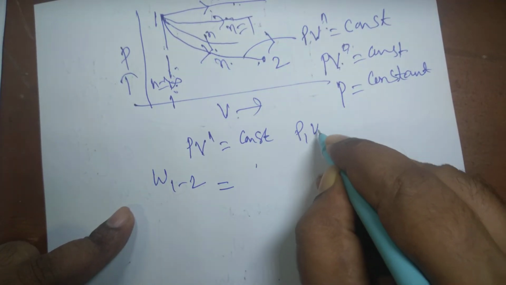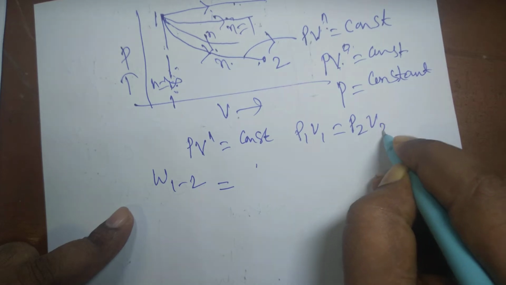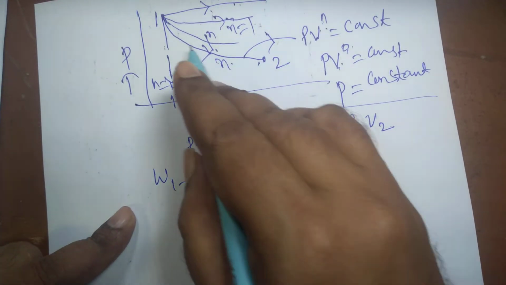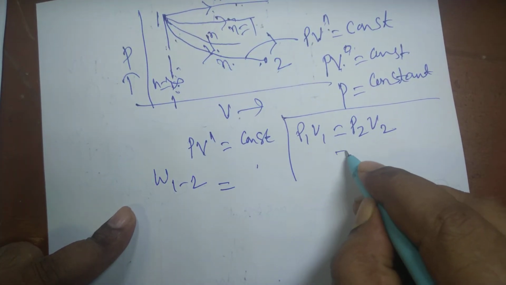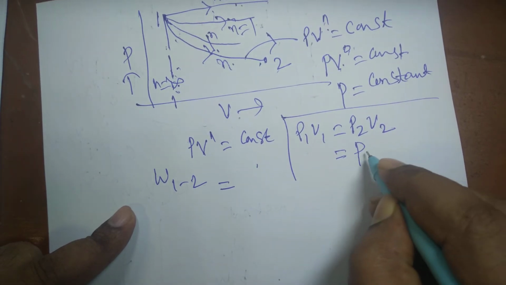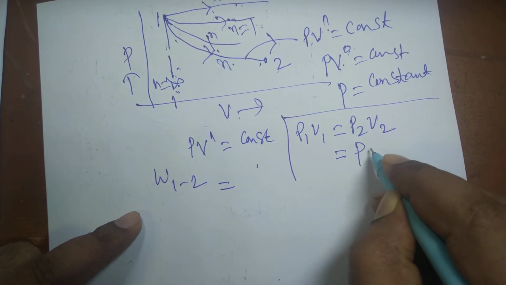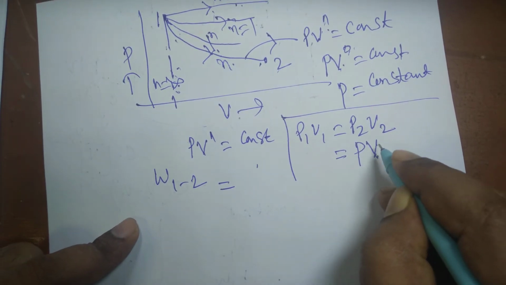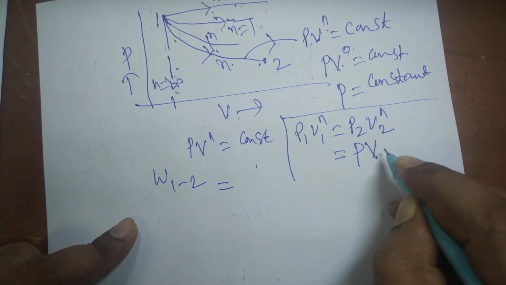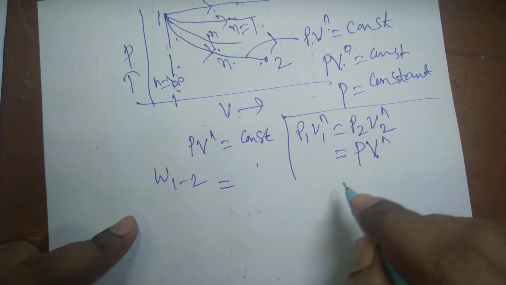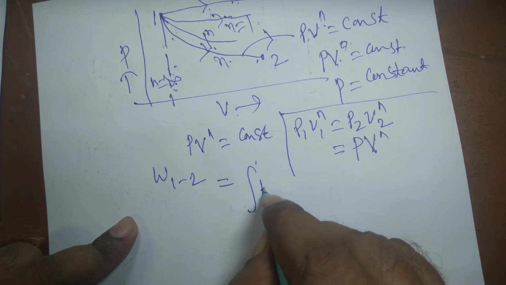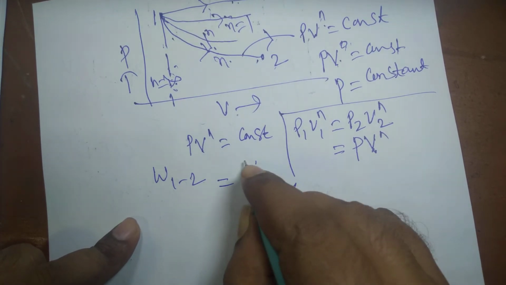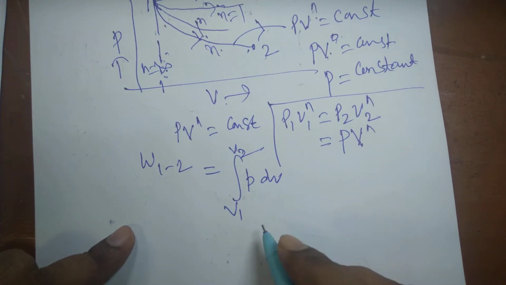P1 V1 equal to P2 V2. Suppose two state points on the process, and in the middle, suppose pressure and volume be P and V, the intermediate values. So P1 V1 to the power n, P2 V2 to the power n, P V to the power n. So W12 is the integral of PdV, with limits from V1 to V2.